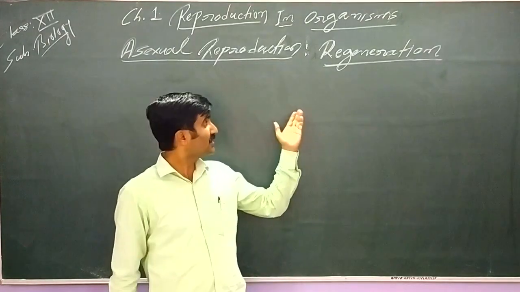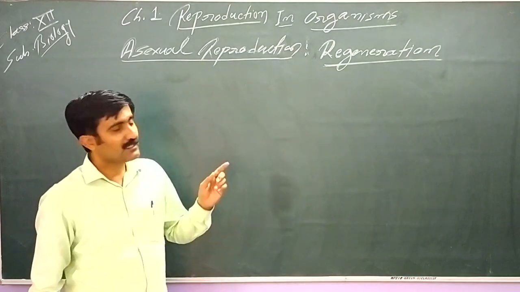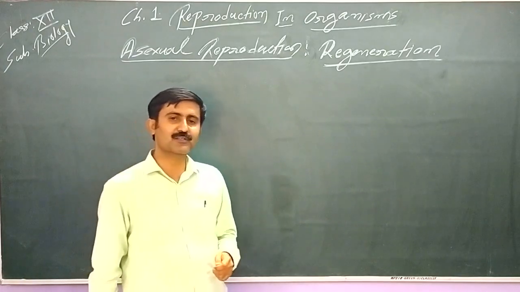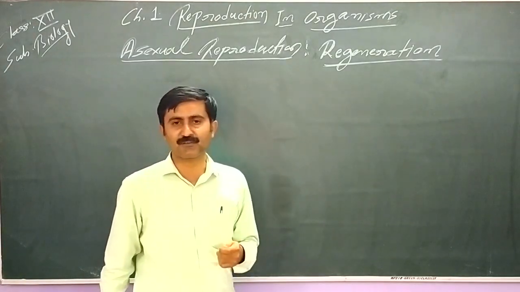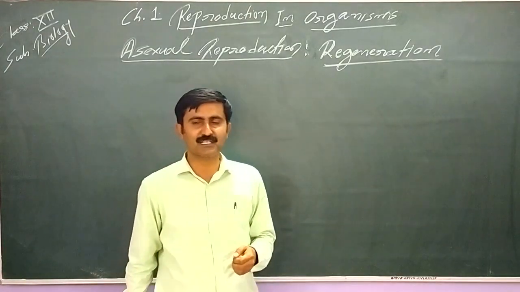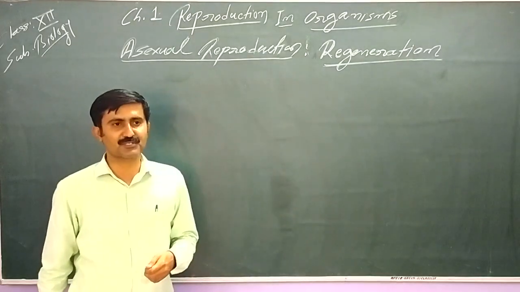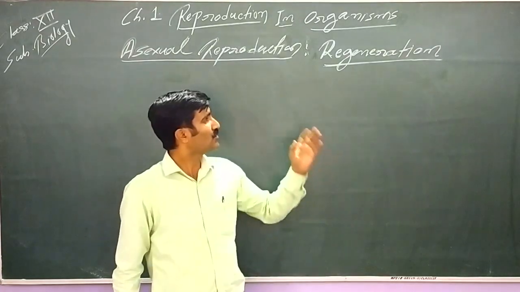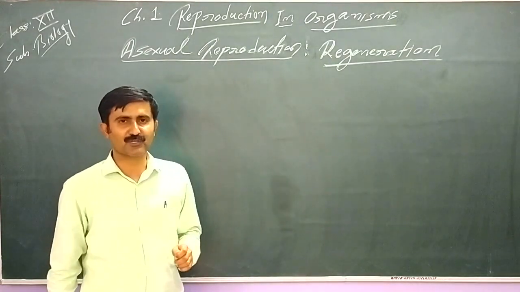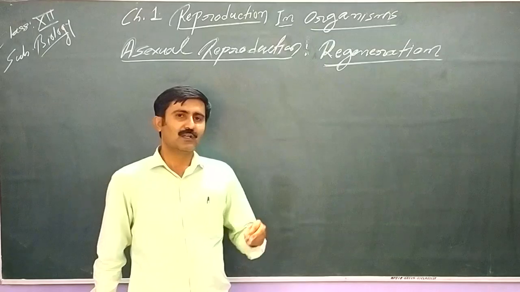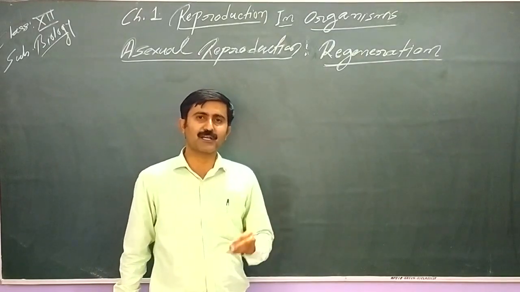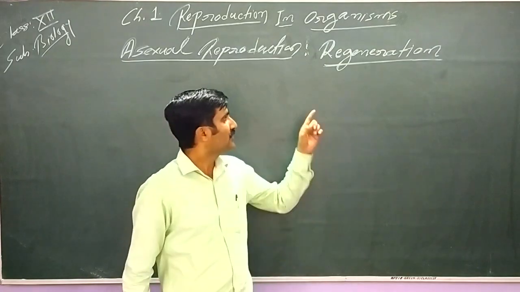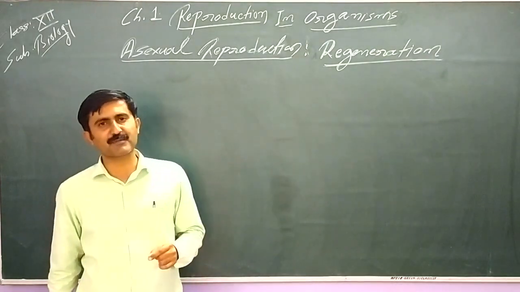More regeneration is seen in the lower invertebrates, but some extent of regeneration is seen in higher organisms also, like regeneration of hairs in our body, regeneration of nails, regeneration of some part of the tissues where we see the healing of wounds. So regeneration is not basically a method of reproduction, but in some lower invertebrates like Planaria, members of Platyhelminthes, and members of Coelenterata like Hydra, regeneration can act as a method of reproduction.